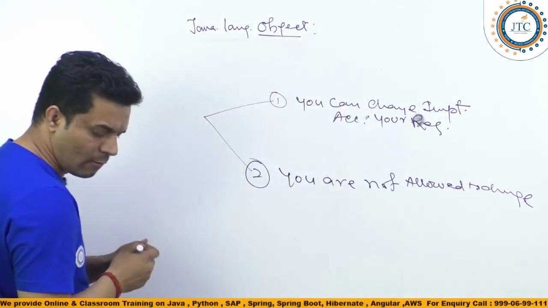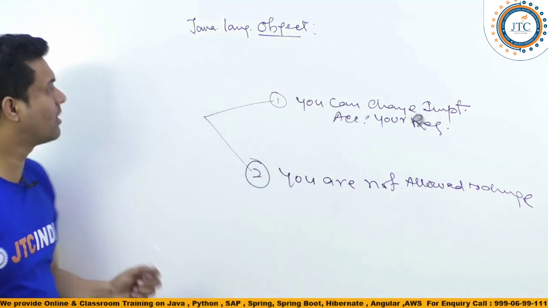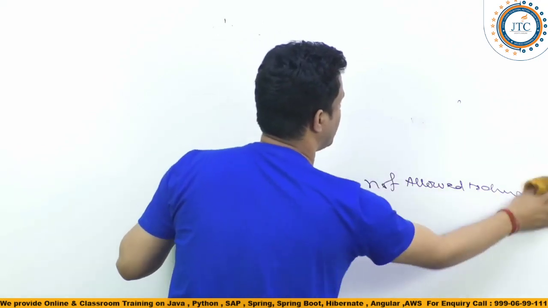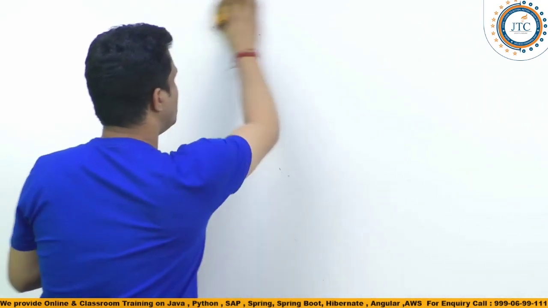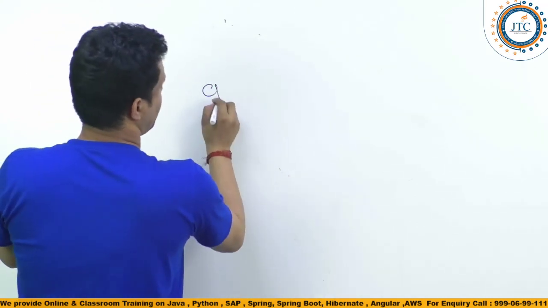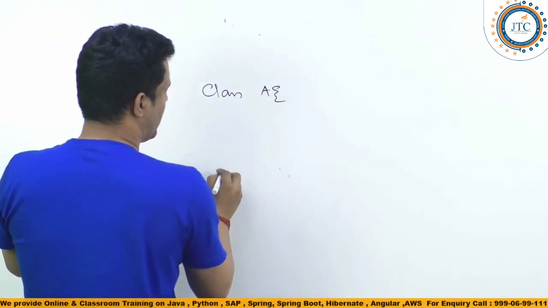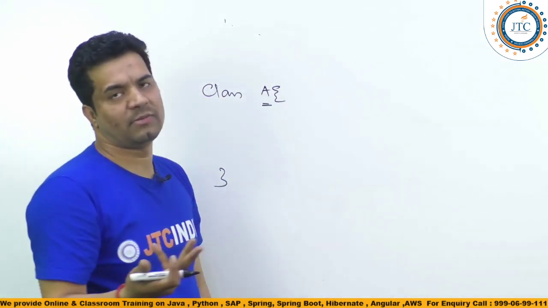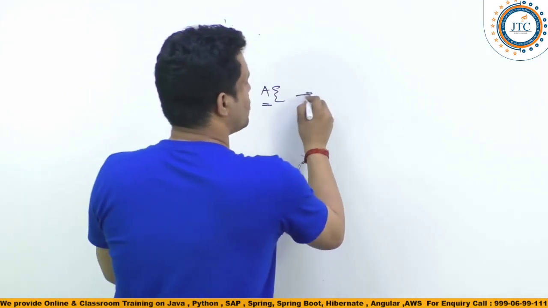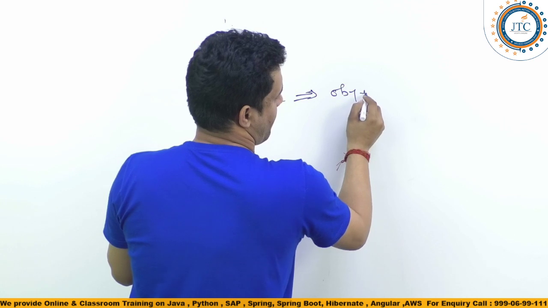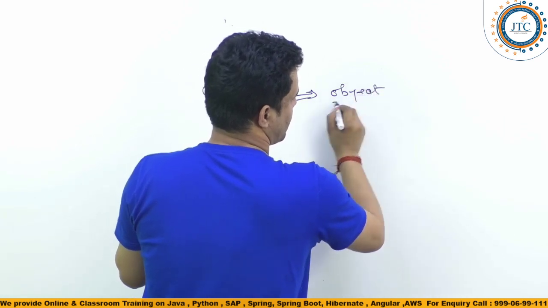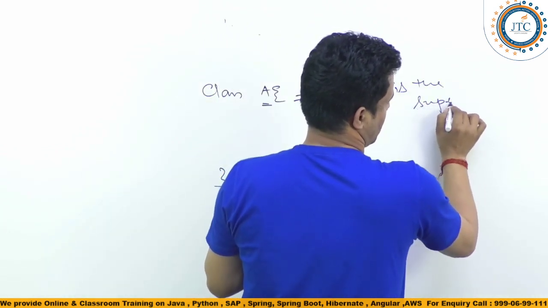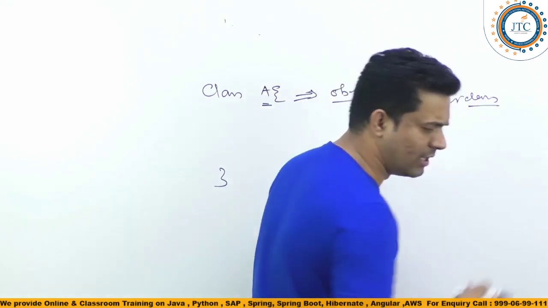Let's say I write here one class A, a very simple class. So for this class A, which is the superclass? Object is the superclass by default, but obviously Object is the superclass. Object class is the superclass by default.